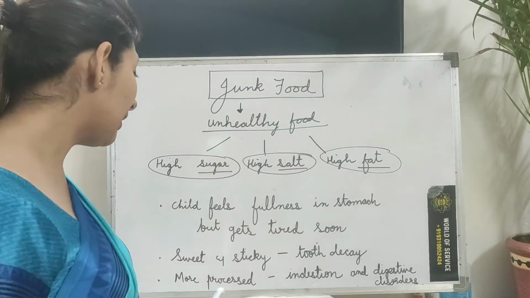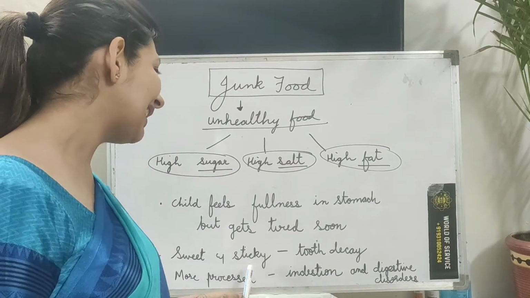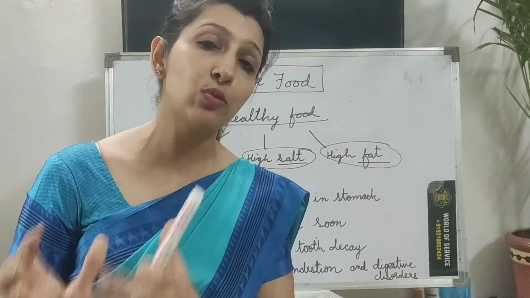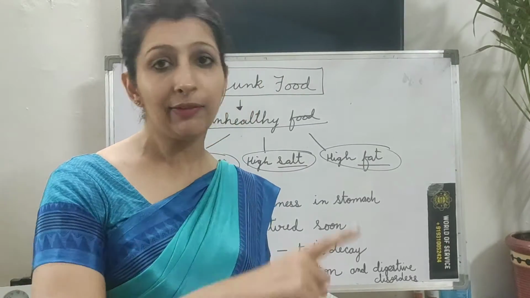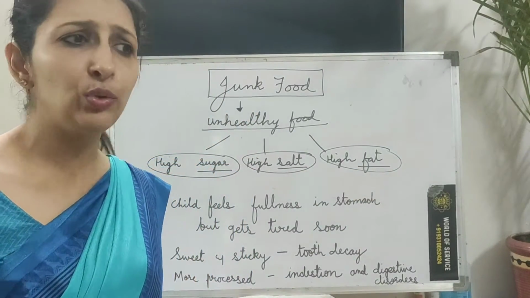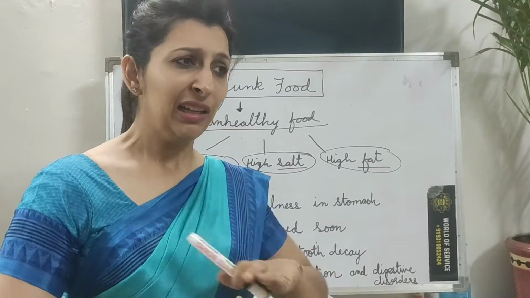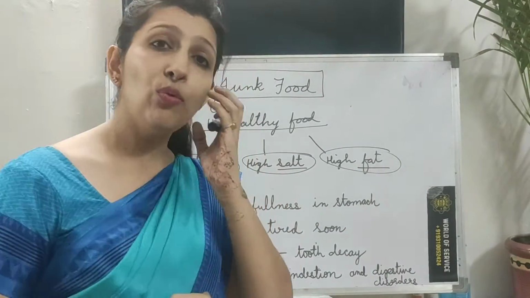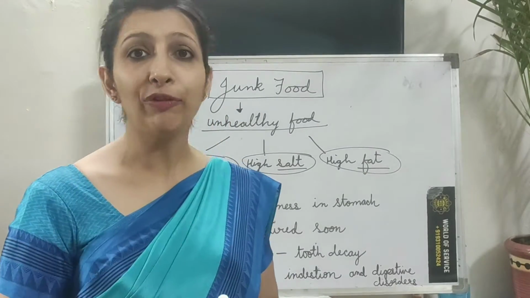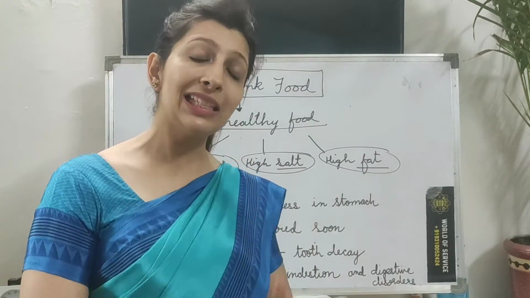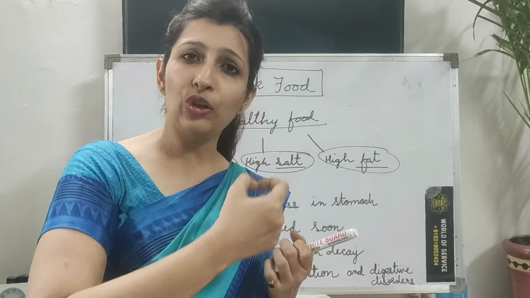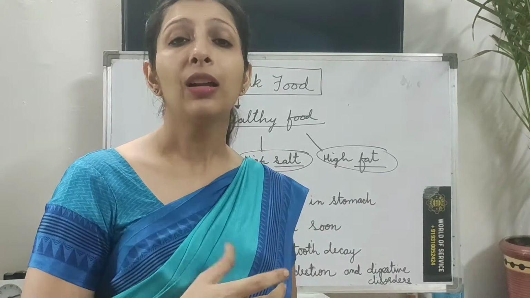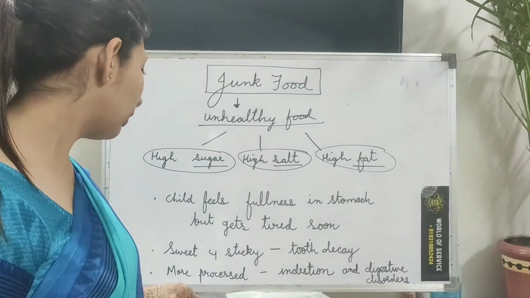Okay, apart from that, junk foods are sweet and sticky. Either they will be very sweet or else they will be very salty. And children, if it is salty, it will definitely be sticky. You take pizza or you take pasta, the cheese is salty as well as sticky. So what happens? If it is sweet, you will have tooth decay. And also if it is sticky, it will stick in your tooth, and even though you brush, it will not easily come out, and some part of your tooth will start to decay.